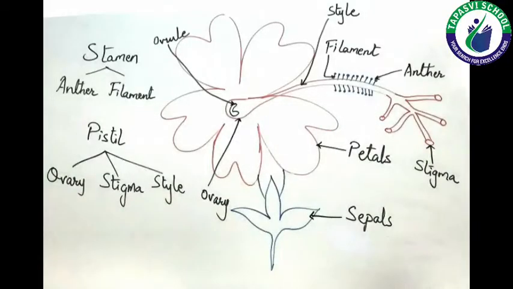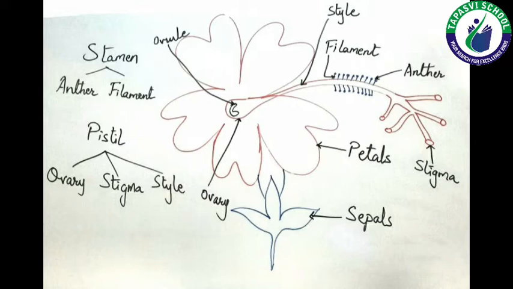Now the next topic is flower. As I told you earlier, flower is the reproductive part of the plant and the function of flower is to reproduce, right? We can see different types and different colors of flowers in different plants. Now let's see and discuss the different parts of the flower.